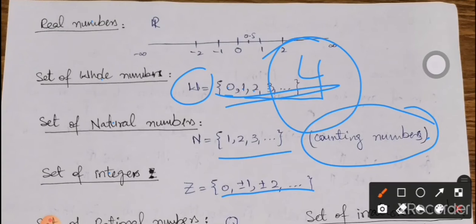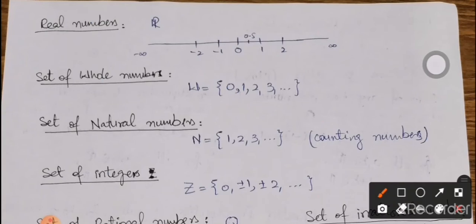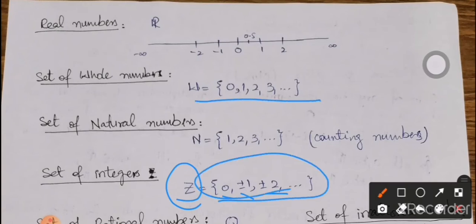Then we have set of integers. This may be a new thing for you, but this is not as much new. Set of integers is represented with the alphabet Z, and it contains 0, ±1, ±2, ±3, ±4 and so on. That is, in the set of integers we have all whole numbers, and we have negative numbers as well. Negative whole numbers means the numbers that are whole numbers but along with a negative sign, like -1, -2, -3, -4 and so on.